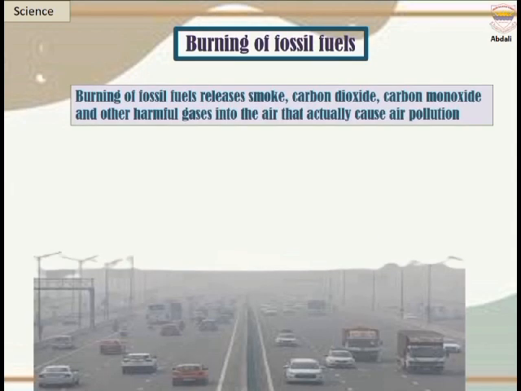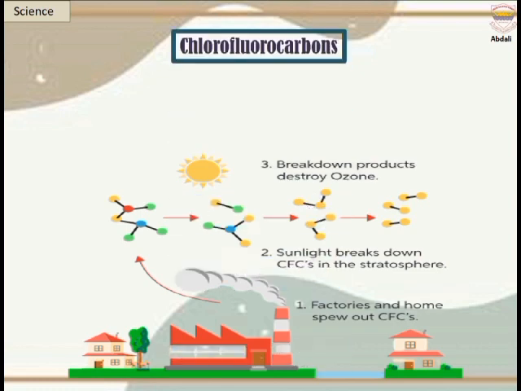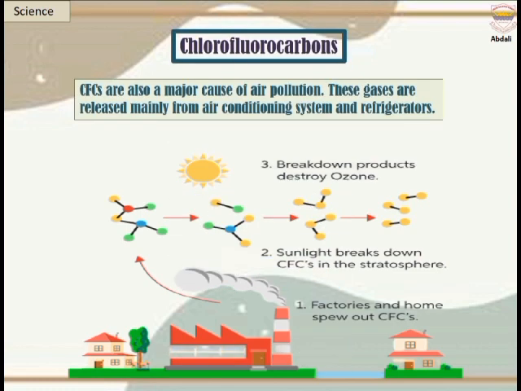Burning of fossil fuels releases carbon dioxide, carbon monoxide, and other harmful gases into the air that actually cause air pollution. Smog. These gases react with the pollutants present in the air and smog is formed. Smog is a type of intense air pollution. Chlorofluorocarbons, CFCs, are also a major cause of air pollution. These gases are released mainly from air conditioning systems and refrigerators.